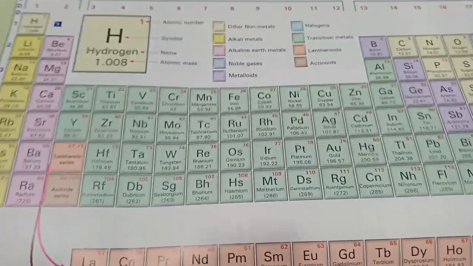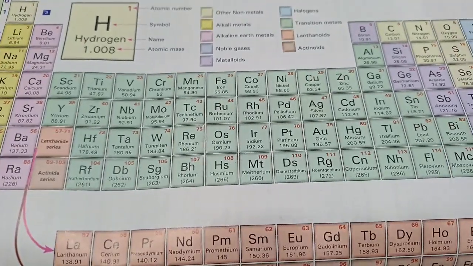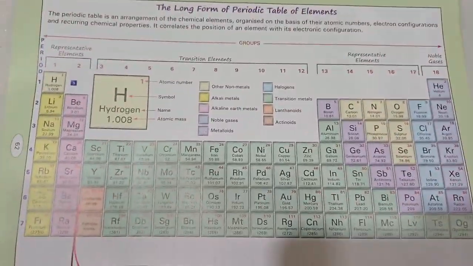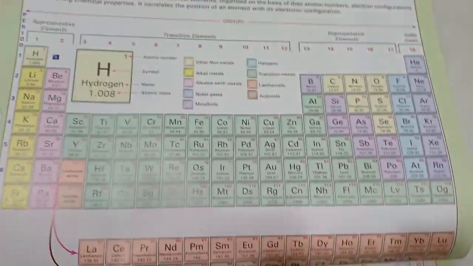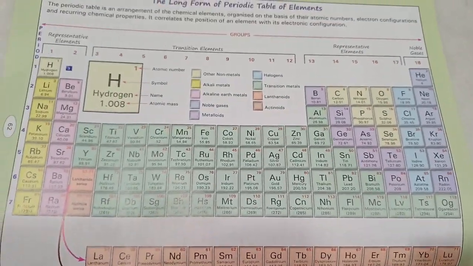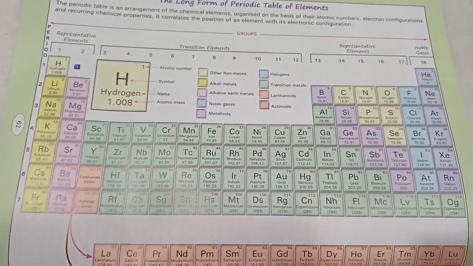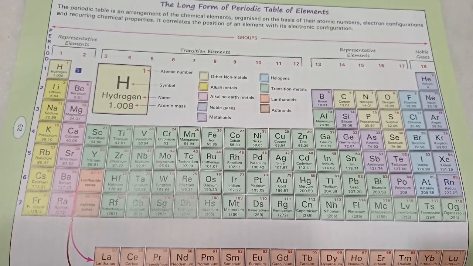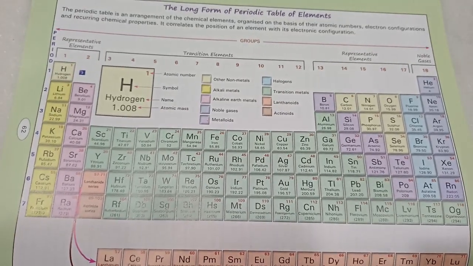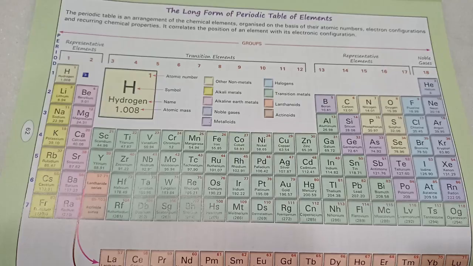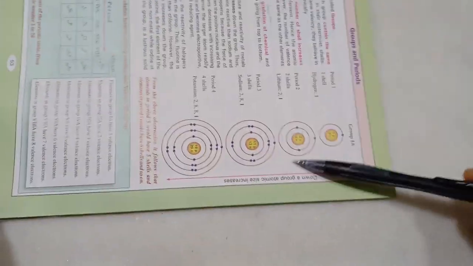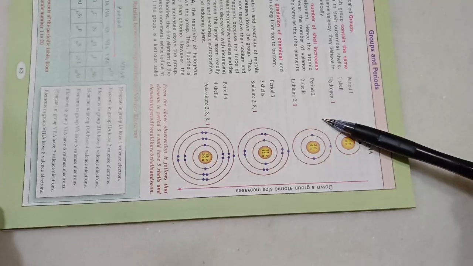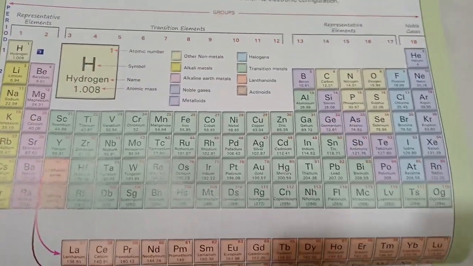So the modern periodic table, what a beautiful table. It has 18 groups and 7 periods. The group number gives us an idea about the number of valence electrons, which can tell us the valency. The period number will tell us the number of shells in the atom. But remember, shells have subshells as well, S, P, D, F, which you'll study at college level. An atom is nothing like this. The real atoms are very weird, and it's not for school level. These are just basics to learn right now.